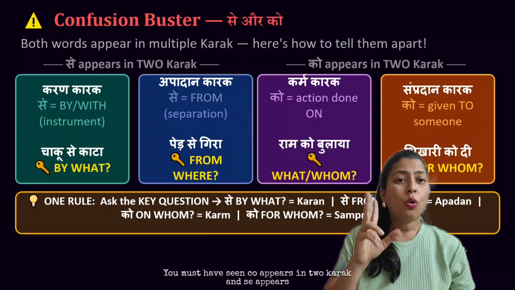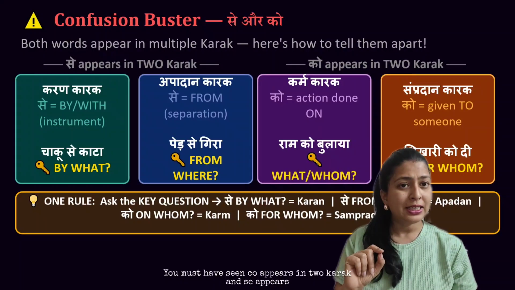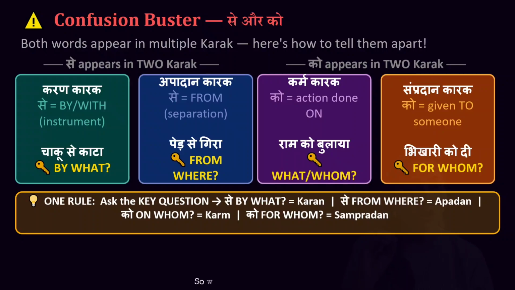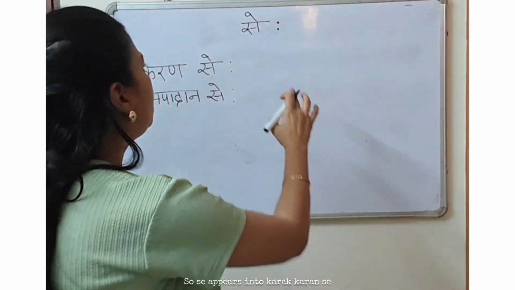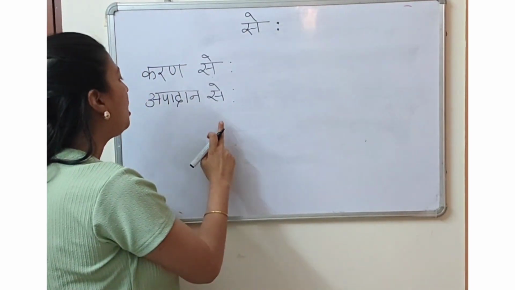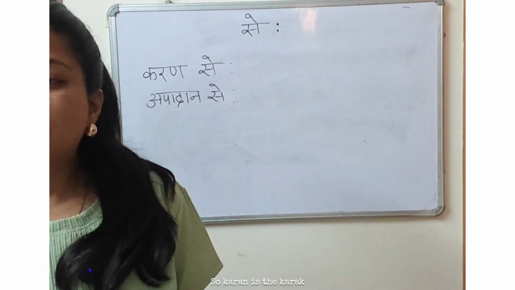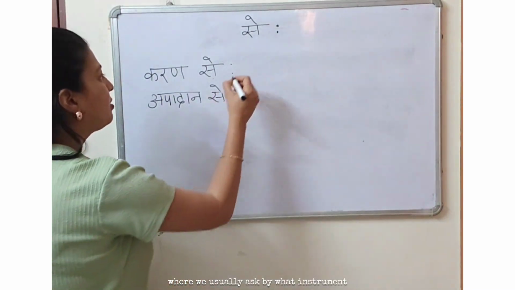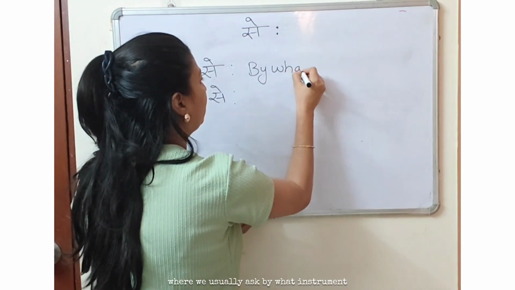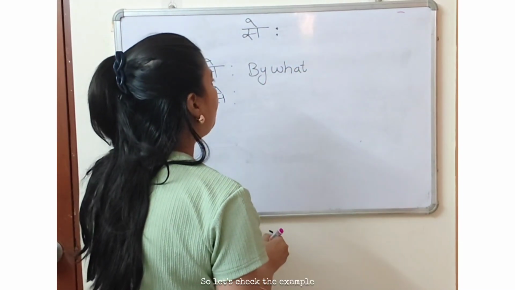Okay, now you stop. You must have seen ko appears in two karak and se appears in two karak. So watch the board carefully where we'll understand the difference between those two karak. So se appears in two karak, karan se and apadan se. So karan is the karak where we usually ask by what instrument. So let's take the example.